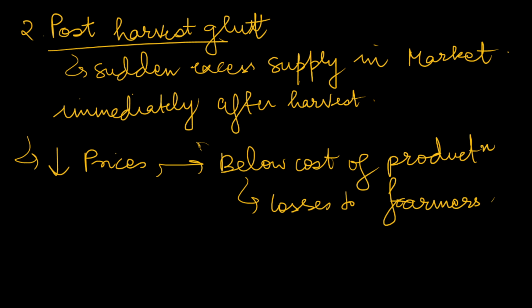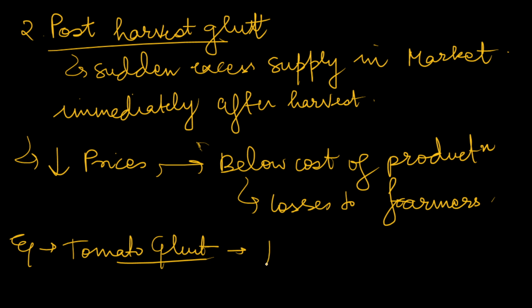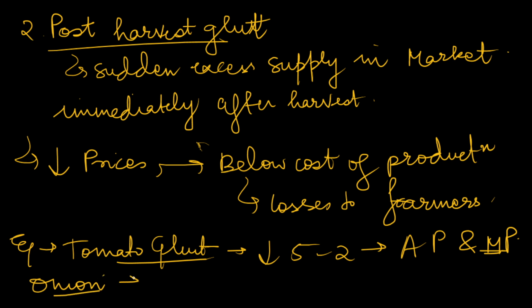You can mention tomato glut. After the tomato season starts, a tomato glut happens, and sometimes the prices even decrease to 5 rupees, 2 rupees, and this can be seen in Andhra Pradesh and Madhya Pradesh. You can also mention onion glut. In Maharashtra, especially in the Nasik region, the prices of onion go very low because there is huge production of onion there. Similarly for paddy, wheat, these crops. So you can give examples.